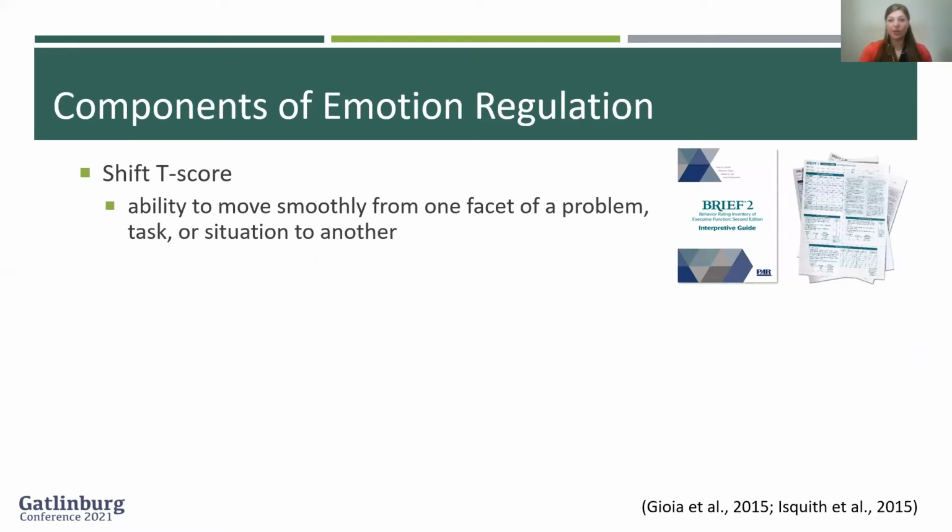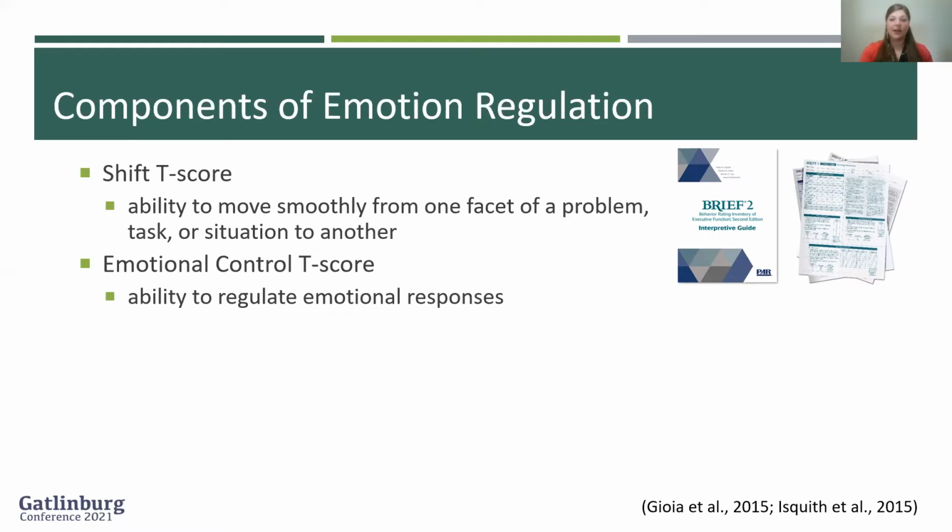To explore which components of emotion regulation were most related to task performance, the two subscales of the Emotion Regulation Index were evaluated. Shift evaluates the ability to move smoothly from one facet of a problem, task, or situation to another as the circumstances demand.